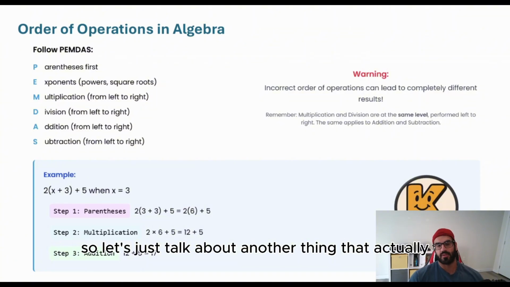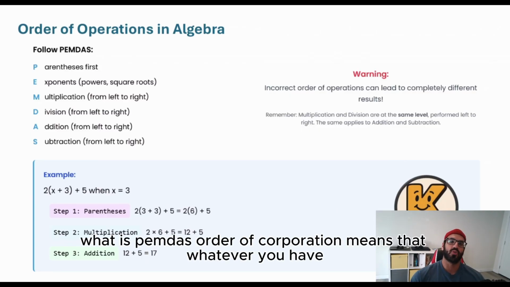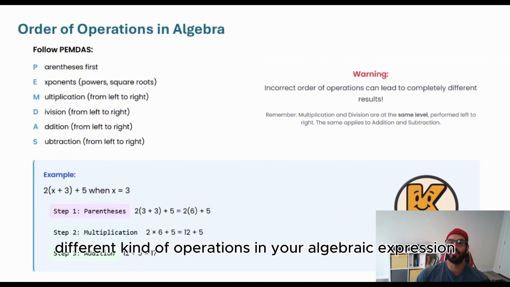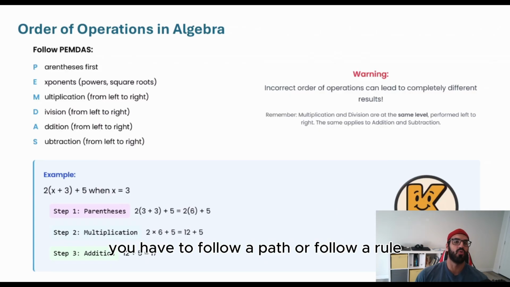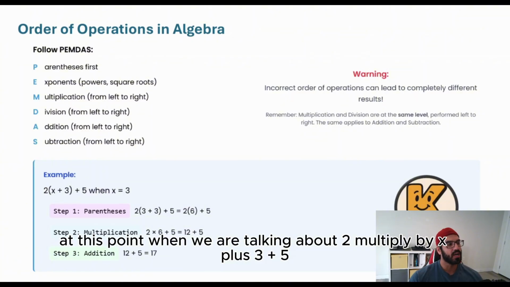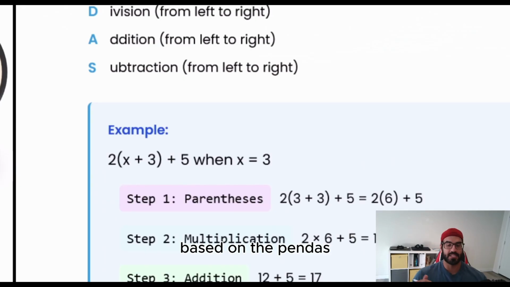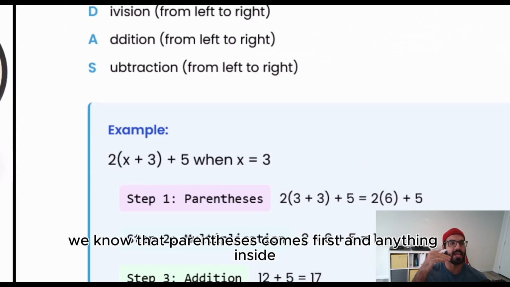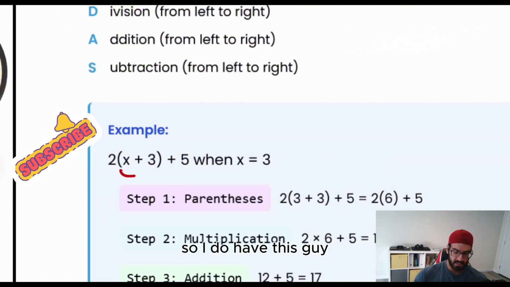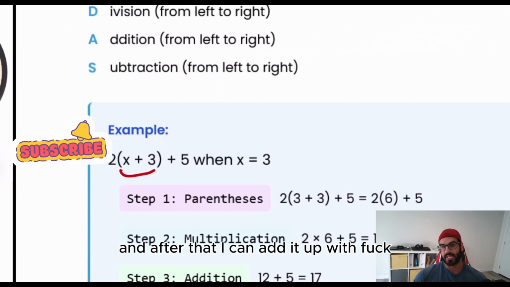So let's talk about another thing that we just had a video about, the PEMDAS or order of operation. Again, just for a quick review, PEMDAS or order of operation means that whenever you have different kinds of operations in your algebraic expression, you have to follow a rule. Rather than that, you're going to face a problem. For instance, when we are talking about 2 multiplied by (x plus 3) plus 5, based on PEMDAS, we know that parentheses come first and anything inside. So I have to do something with this first, and after that, I can add it up with 5.